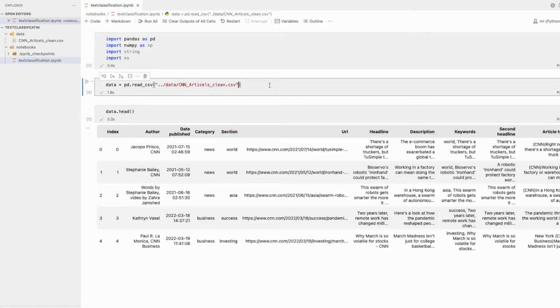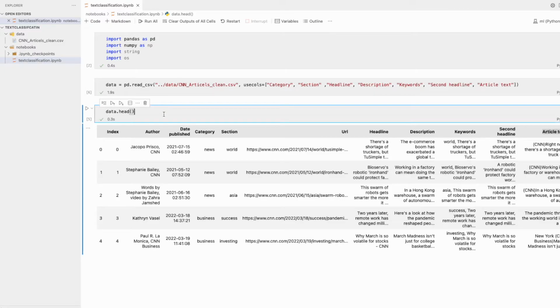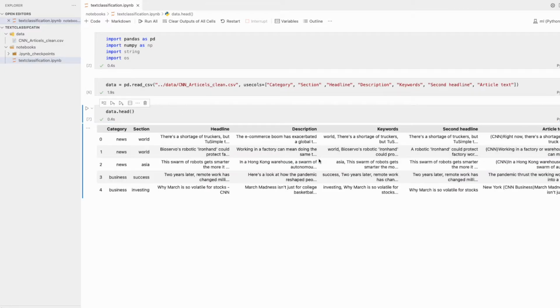So we can basically use the columns option, and then go and copy and paste some of the columns there. Now you can see we have only the data which we require.